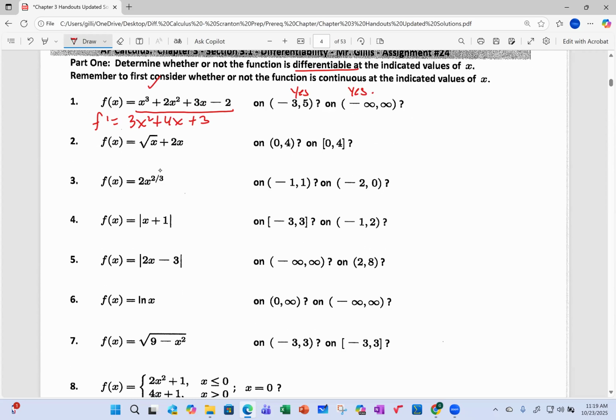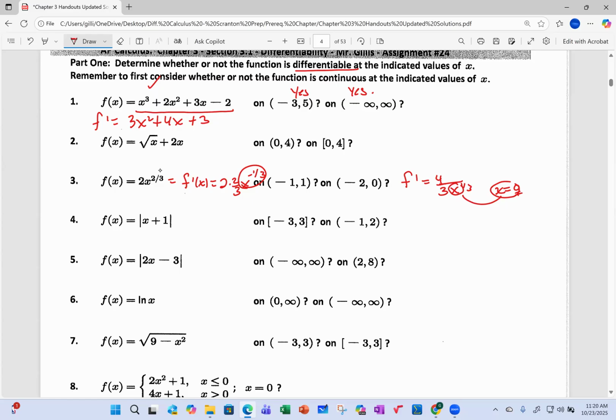In number 3, I'm going to take the derivative. I'm going to drop down the 2/3, repeat the x, and decrease the power by 1. And f prime equals 4/3, but you got to kick that x to the 1/3 to the denominator so you can assess the derivative better. And the derivative equals a DNE when the bottom equals 0. So when x equals 0, it makes the denominator of the derivative undefined. So 0 is a place of non-differentiability.